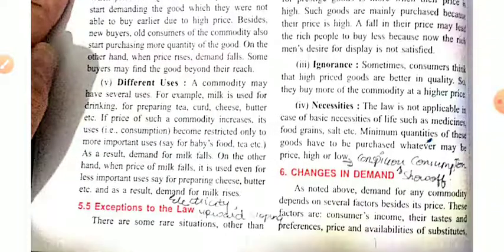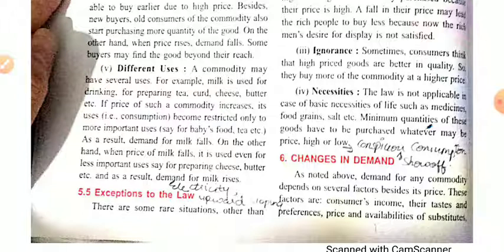Now next is different uses. A commodity has different uses, and that's why the demand for that particular commodity also affects our demand curve. Like in the case of milk, steel, iron. Milk is used for tea, curd, cheese, butter, etc. If the price of such a commodity increases, its uses become restricted only to more important uses, not for every purpose. As a result, demand for milk falls.